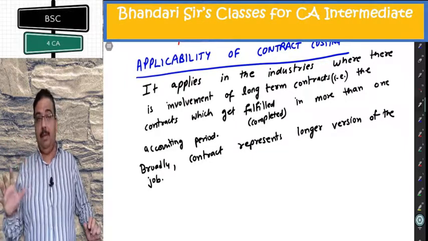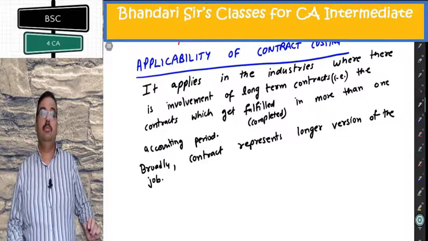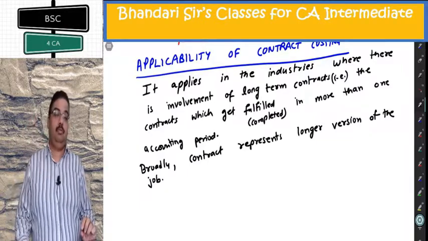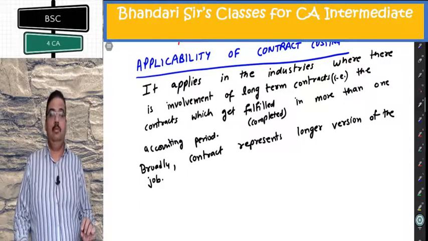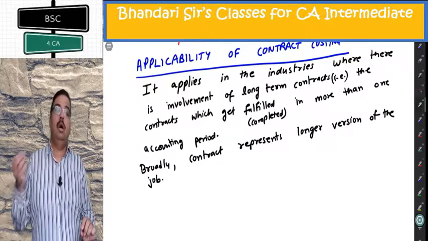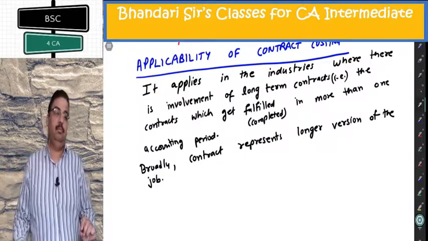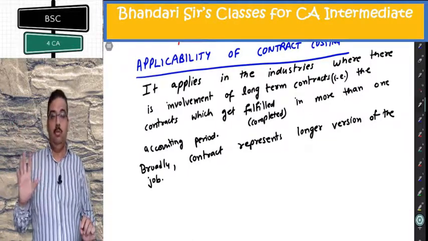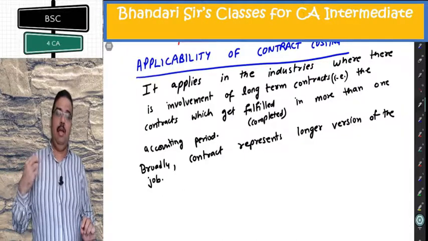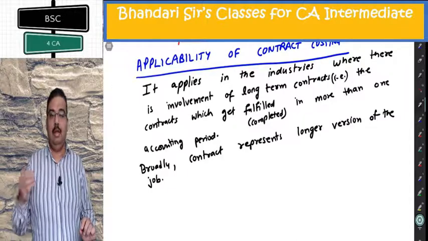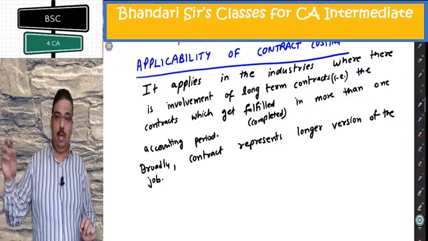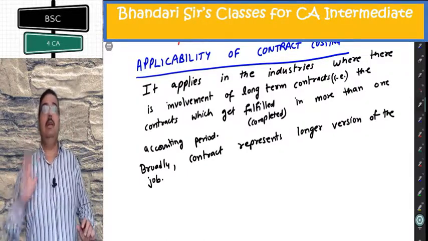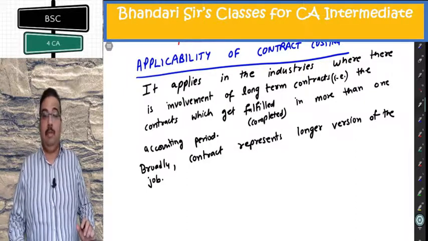Now I take one example throughout the topic. I am going to construct a building in 7 years. And I am going to get 100 crore rupees for it. Posh building, hotel with all rooms filled with everything. Create interiors also, toilets also, everything I'll create. Within 7 years I'll do it, and after 7 years I will get contract price 100 crore.